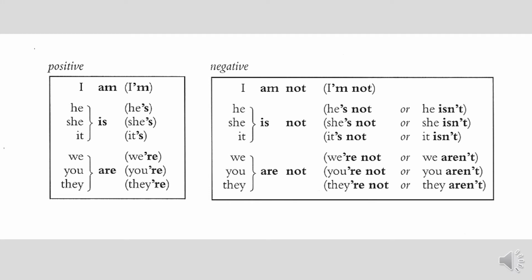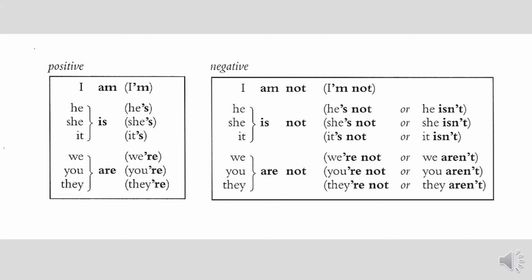Okay, if we want to see the contracted form, that will be I'm. Then he is or she is, it is, and the contractions are he's, she's, it's. We are, you are, they are, and the contractions are we're, you're, they're. Okay, so these are the contractions.